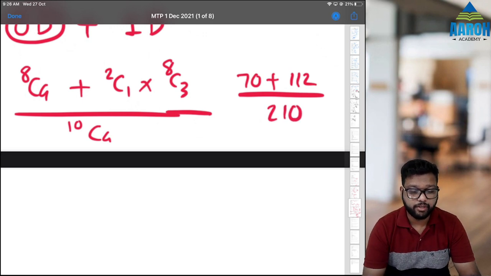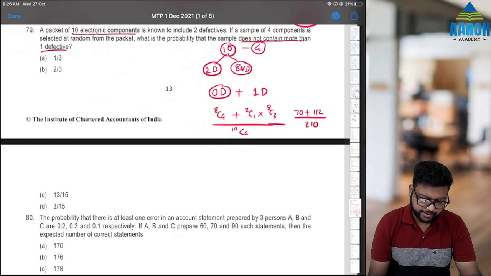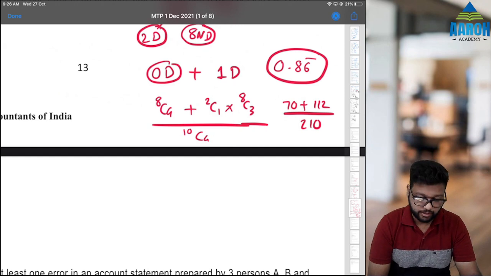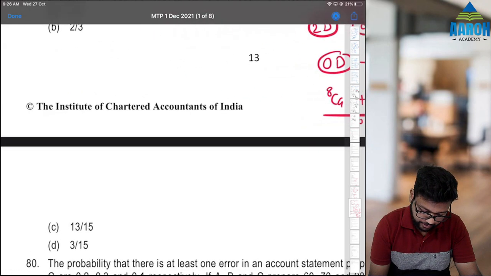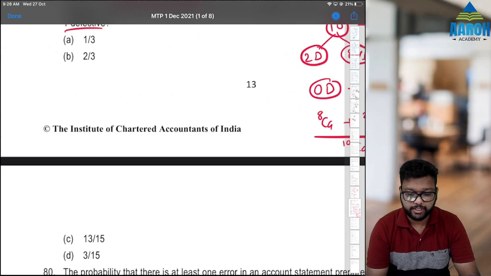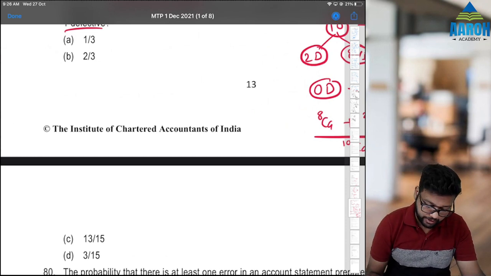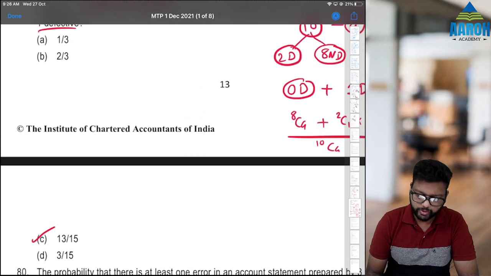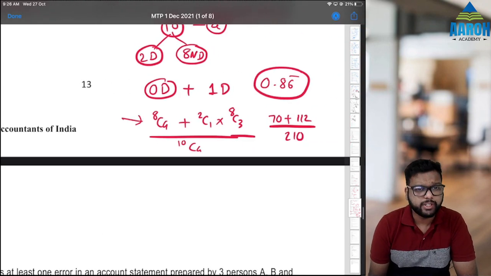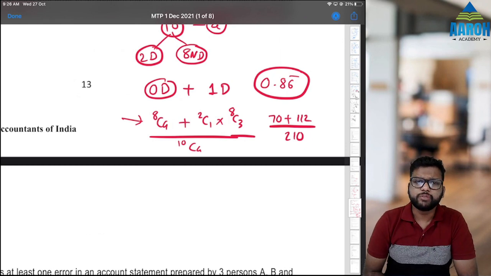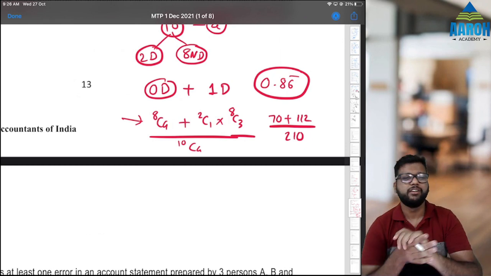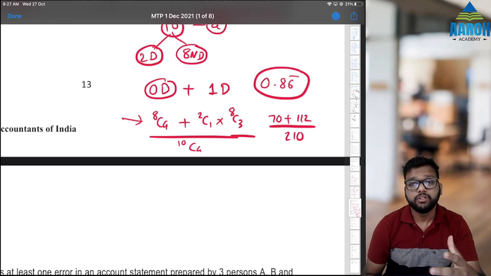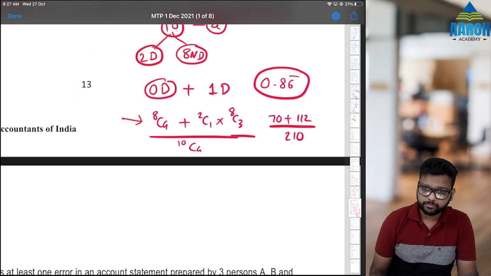So 112 plus 70 by 210 gives us 0.86666. Okay, 0.86 recurring is the answer. Let's check which option gives 0.86 recurring. Option C, let's check. Correct. Option C is 13 by 15, which is 0.86 recurring. So that is the correct answer. You should be able to do this fast on calculator so that it will save time, because with permutations and probabilities combined, you might have 3-4 questions which involve NCR or NPR, so you should be fast in its calculation.